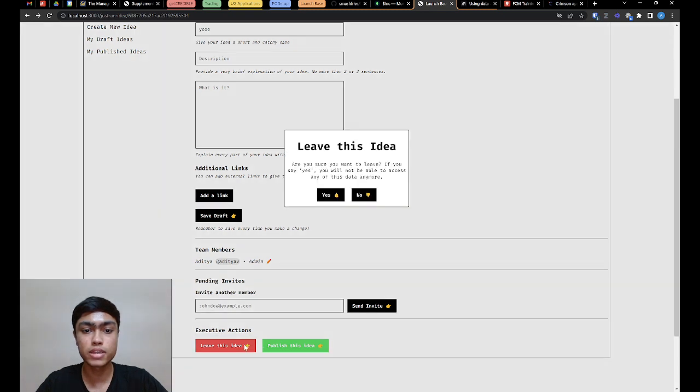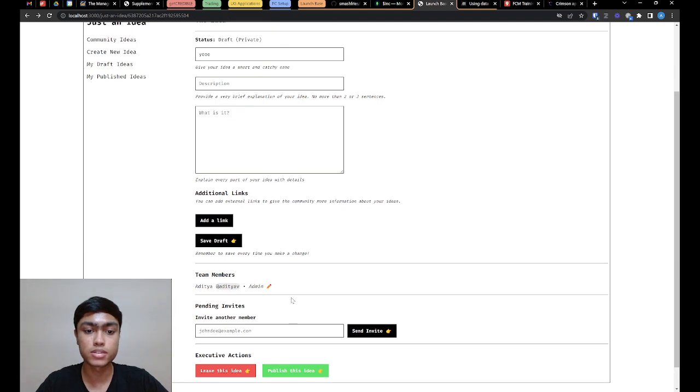So if you want to leave the idea or if you want to publish the idea. We don't have a concept of delete, and at the same time, you can't remove any members. That's the philosophy that I've gone with, because this is something that I feel is very important. You're working on this important idea with a group of people, and let's say there's some kind of argument between people in the team, and someone decides to make a rash decision and remove someone from the idea. They completely lose access to all of this data which they might have contributed to. So I don't want to have that kind of possibility to occur.